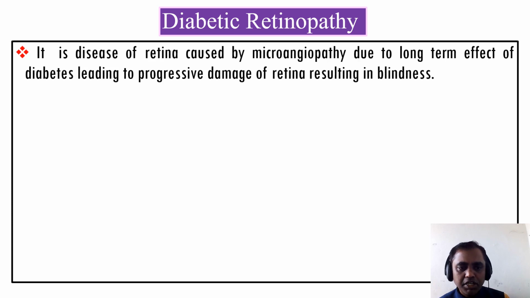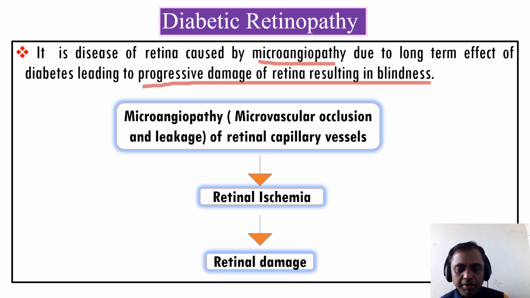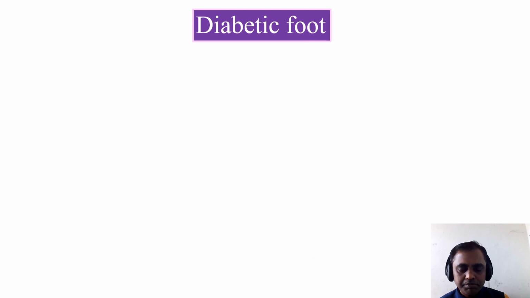And the next one is diabetic retinopathy. Diabetic retinopathy is a disorder of the retina caused by microangiopathy due to the long effect of the diabetes, leading to progressive damage of the retina resulting in blindness. As we know, microangiopathy, that is microvascular occlusion and leakage of the retinal capillary vessels, leads to retinal ischemia, which leads to retinal damage. So that is the retinopathy.